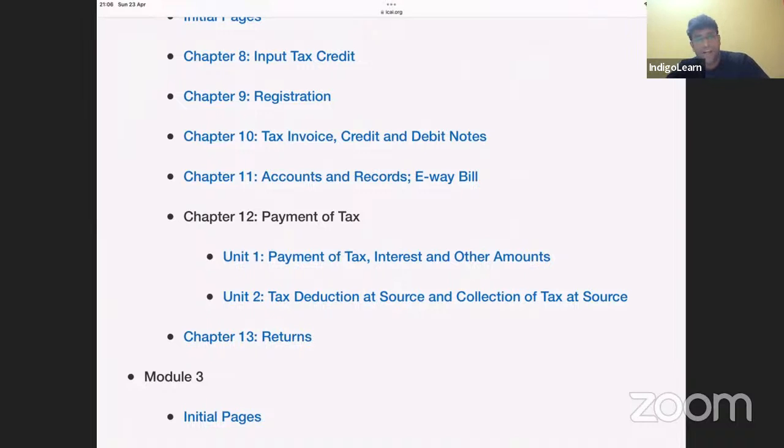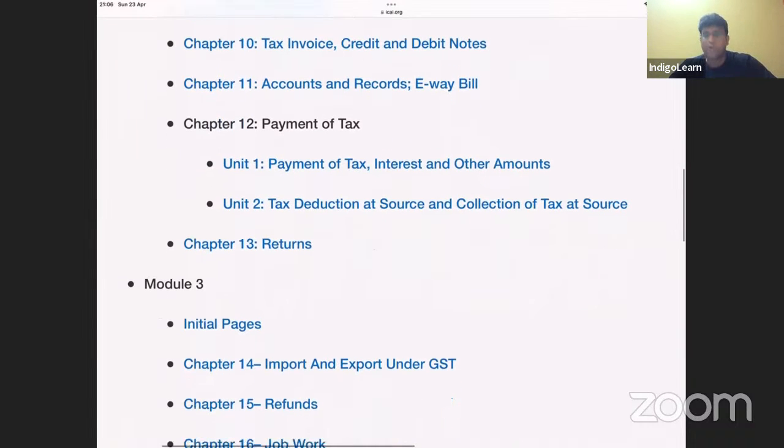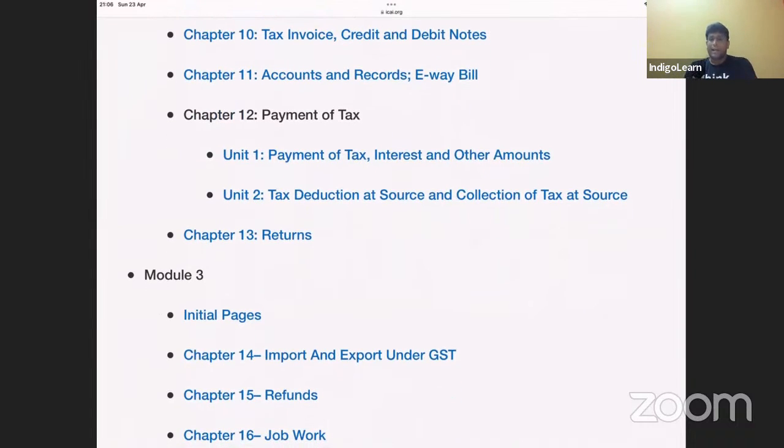Clear? Then next topic, tax invoice, credit note, debit note. Already we discussed about this. And credit note, debit note, let me tell you one point, that credit note, debit note is not like your accounting perspective. In GST law, credit note, debit note, both are given by supplier only. And credit note is given in order to reduce the tax, and debit note is given in order to increase the tax. But both are given by supplier only.